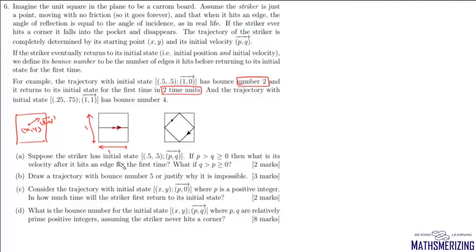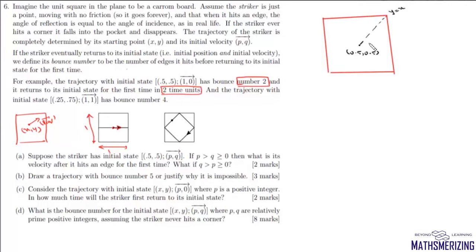Now the first question is, if the striker has initial state of 0.5, 0.5 and velocity of p, q, so if p is greater than q, what is its velocity after it hits an edge for the first time? And if q is greater than p, what is its velocity? So we'll consider this carom board. Now we have this striker which is at 0.5, 0.5, and this is the y equals x line.